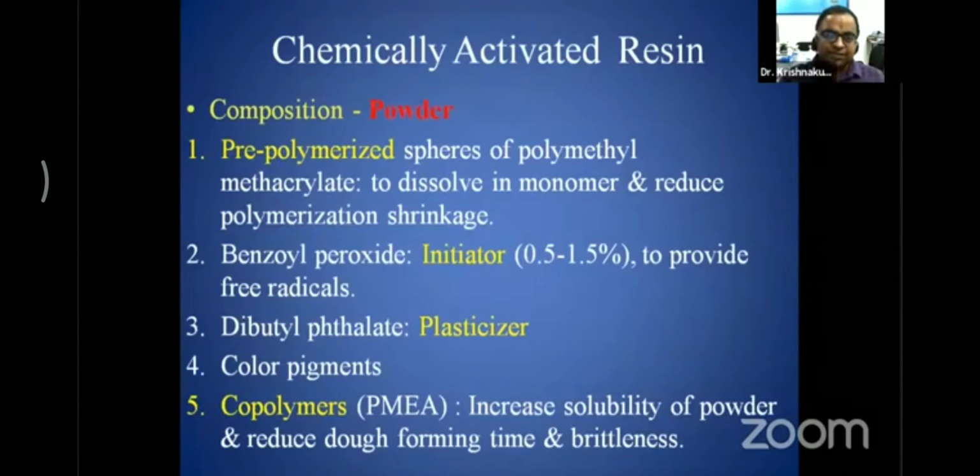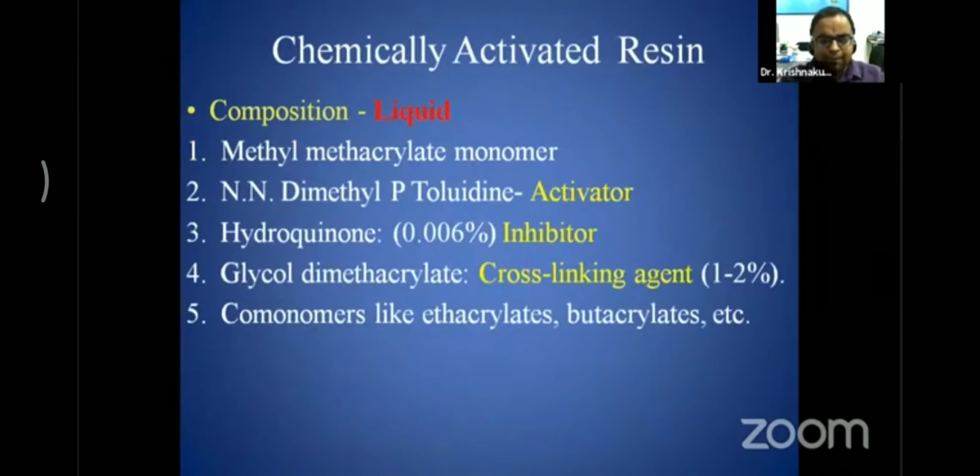Now next we will discuss the chemically activated resin. This is also called autopolymerizing acrylic resin, or in layman's language, self-cure acrylic resin. It is again available in the form of powder and liquid. The composition is pre-polymerized spheres of polymethyl methacrylate, to dissolve the monomer and reduce polymerization shrinkage. Again, it has an initiator, benzoyl peroxide, plasticizer in the form of dibutyl phthalate, color pigments, and copolymers that increase the solubility of powder and reduce the dough forming time and brittleness.